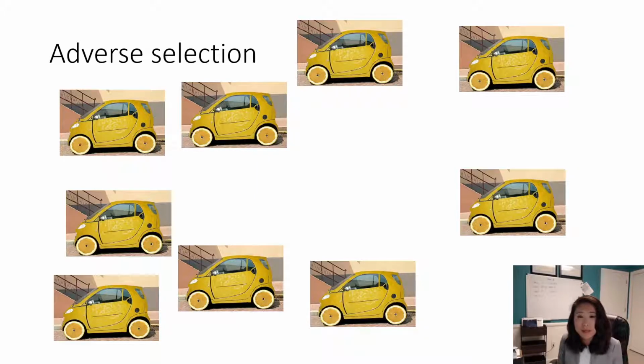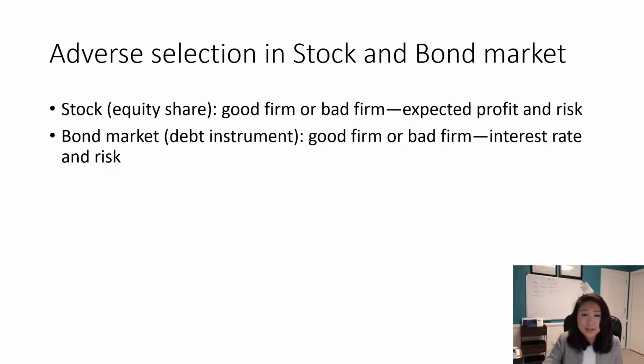How does this adverse selection apply to the financial market? We're going to look at two different markets, the stock market and the bond market. The implication of this adverse selection, or lemons theory, to the financial market is pretty straightforward.